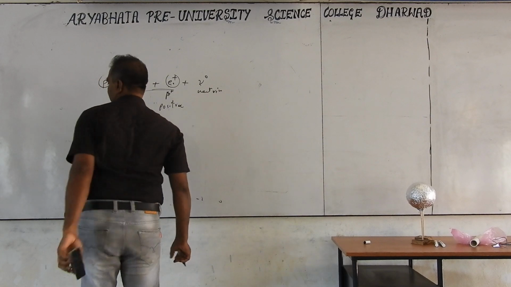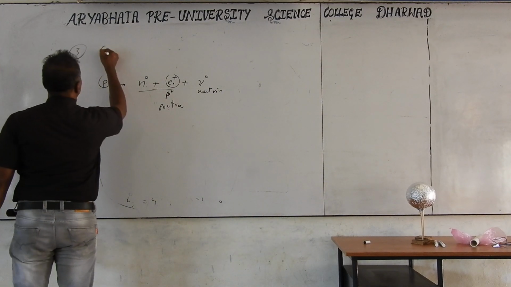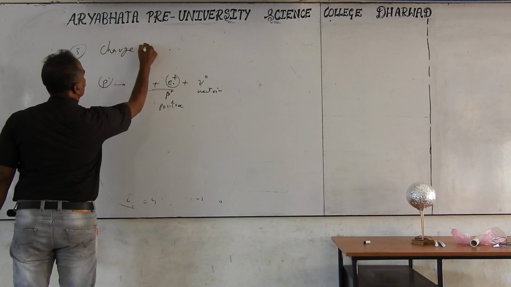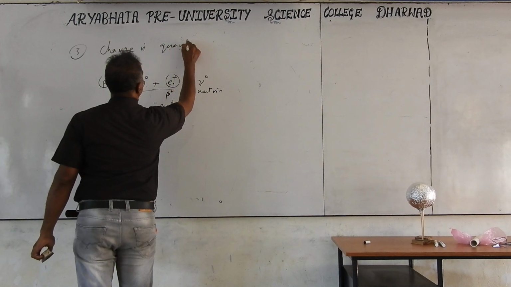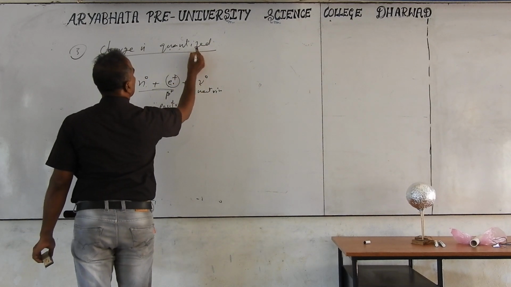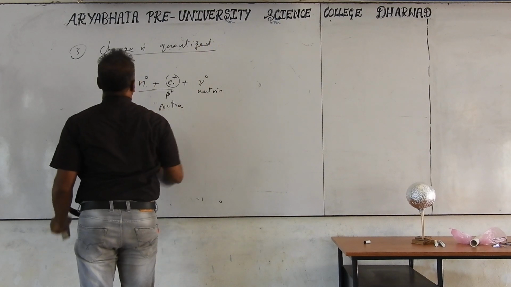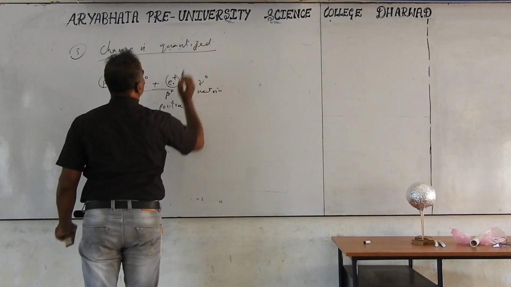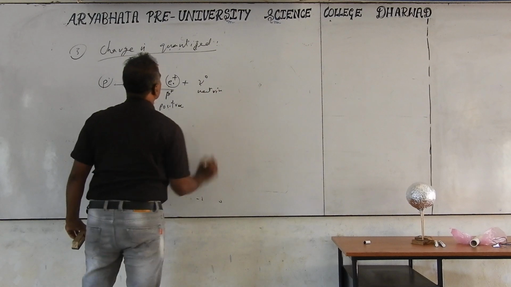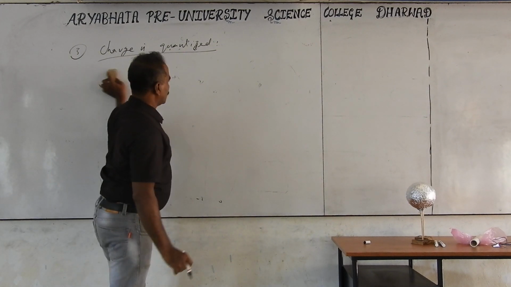Next, the third basic property of charge is that charge is quantized. We can write QUANTISED or QUANTIZED. The 'S' spelling is the British English that we generally follow in our textbooks, and the 'Z' spelling is American English. Both are accepted.